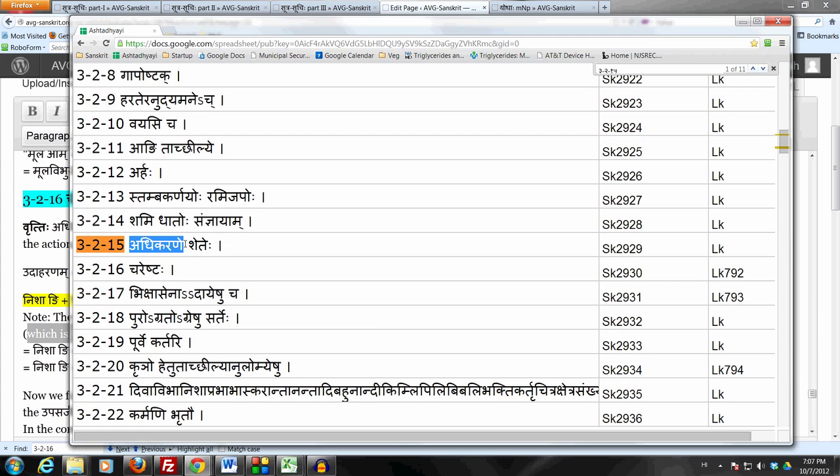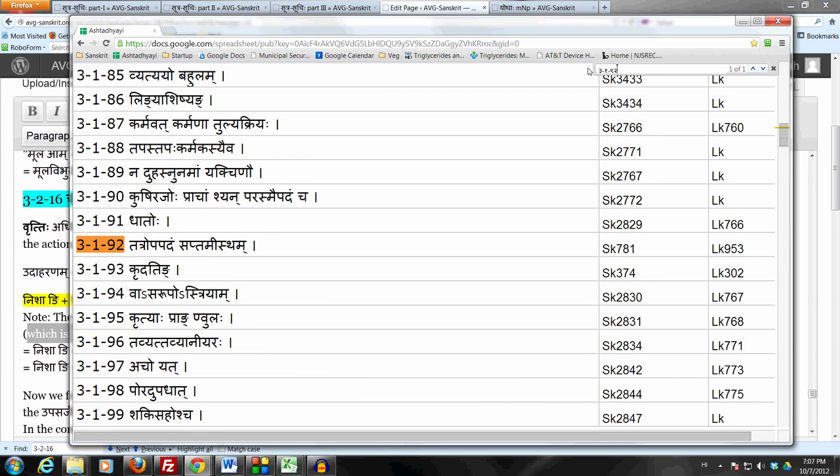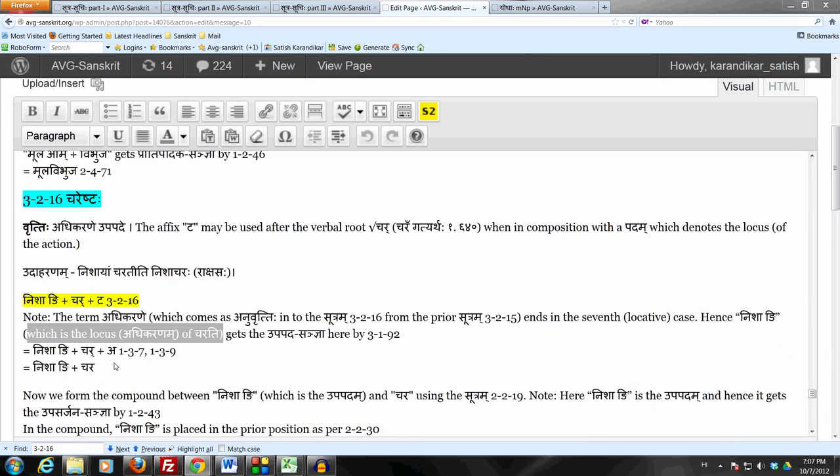Hence nisha ni gets the उपपद-सञ by 3192. Tatroppadam saptami stham. All these steps are now very similar to what we've been doing in the last 3 or 4 examples. And then what we do is remove the it letter takaraha by chutu, then tasya lopaha. You get nisha ni plus char a, and then that's nisha ni plus chara.